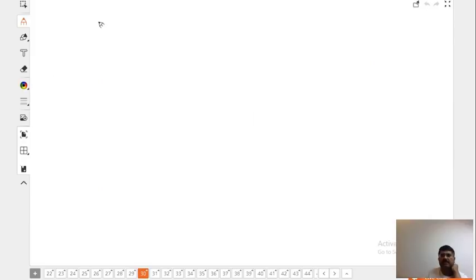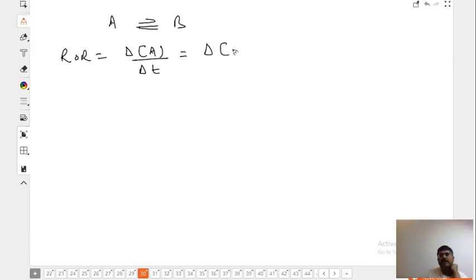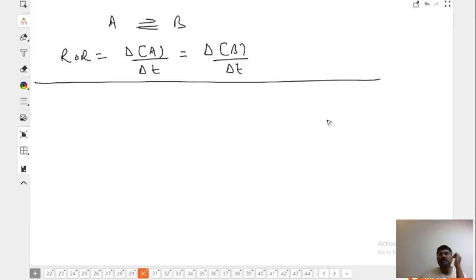Suppose we have A giving you B. Then rate of reaction, ROR, can be written as dA by dt or dB by dt. Do you understand? You remember from your mathematics or maybe from physics, as delta T approaches 0, that is going to give us a better result.